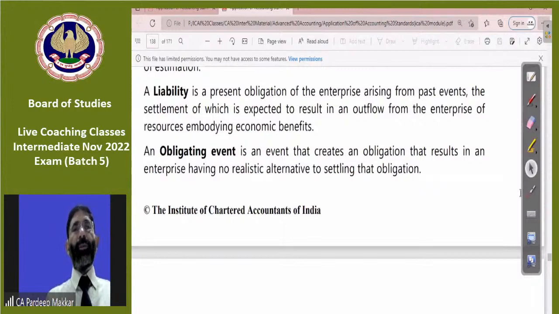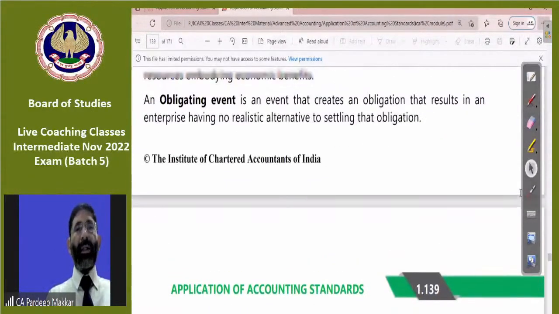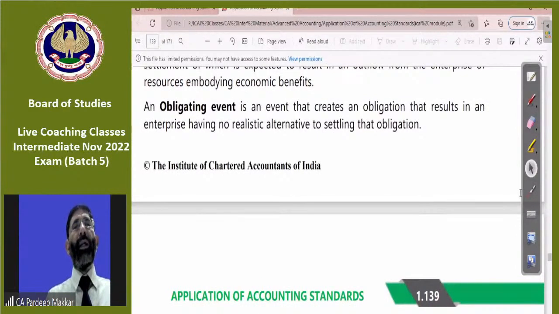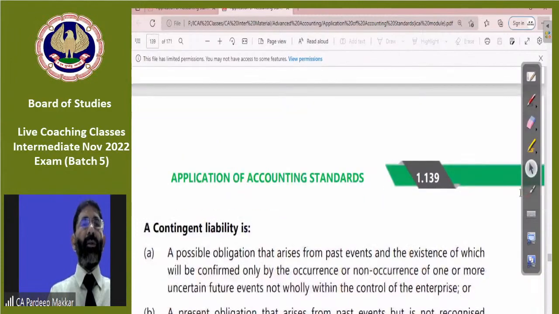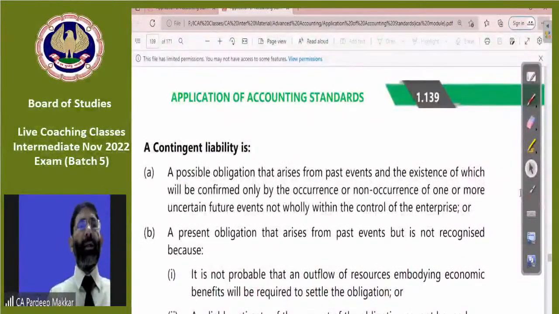Obligating event means what? It's an event that creates an obligation, resulting in the enterprise having no realistic alternative to settling that obligation. Means we must pay it. हमें pay तो करना ही पड़ेगा. We don't have any realistic alternative to settle. हमें वो करना ही पड़ेगा. कोई भी ऐसा इवेंट आपको मिल जाता है जो आपको करना ही पड़ेगा, जिसको हम अल्टरनेटिवली क्लोज नहीं कर सकते, तो उसको ऑब्लिगेटरी इवेंट कहा गया. कहीं पर यूज होगा वहां ज्यादा क्लियर कर देंगे आपको.